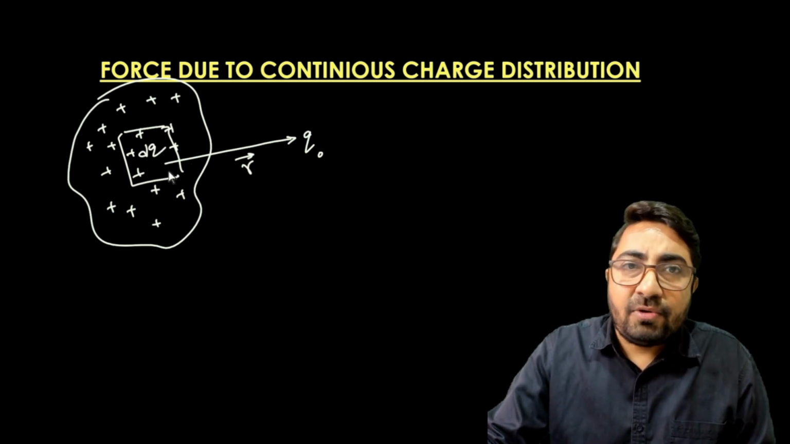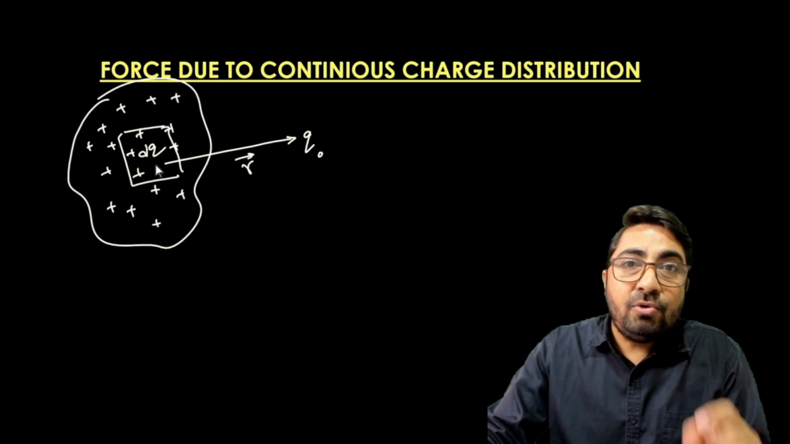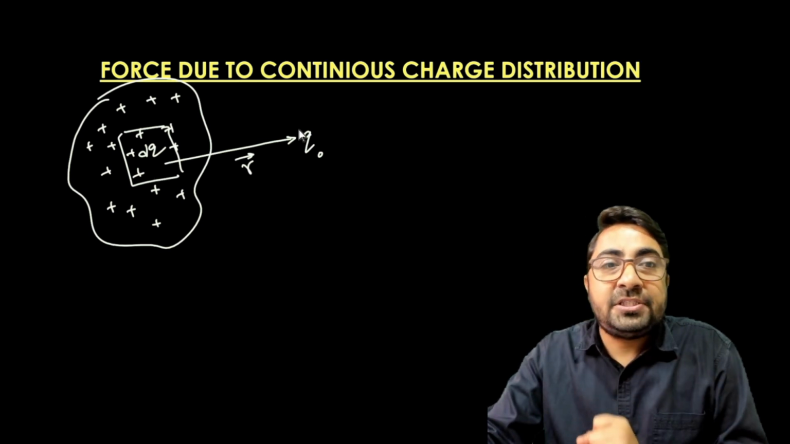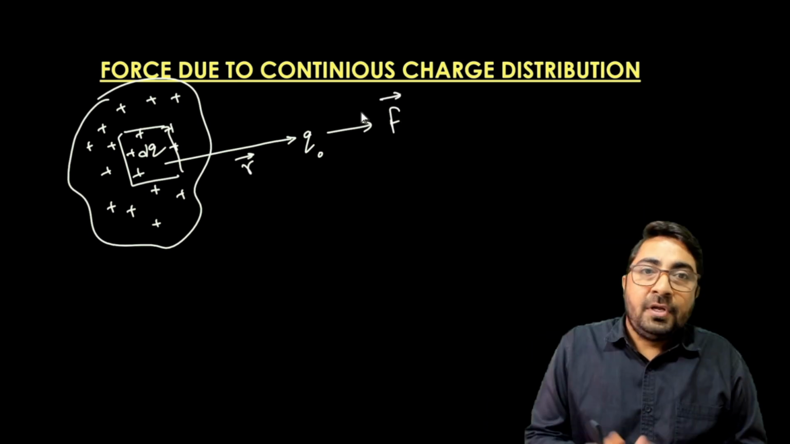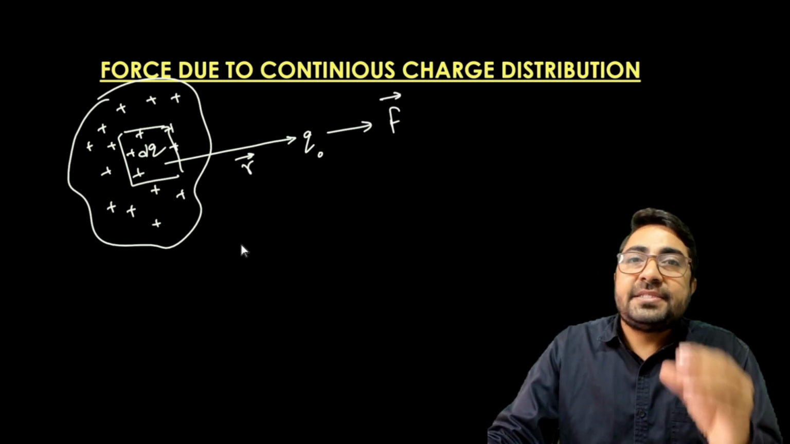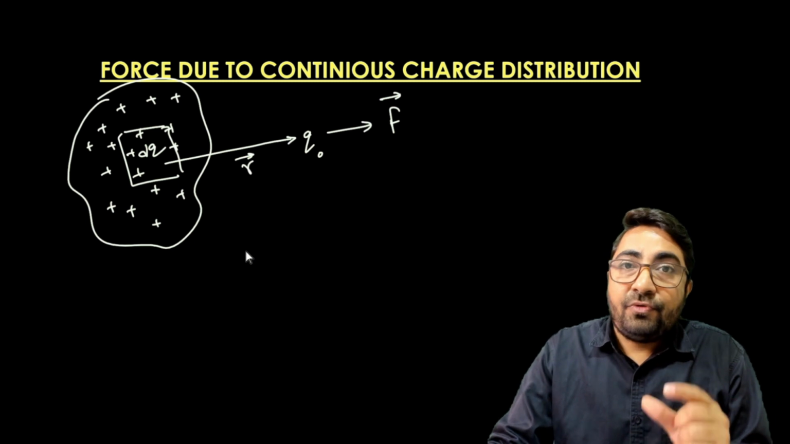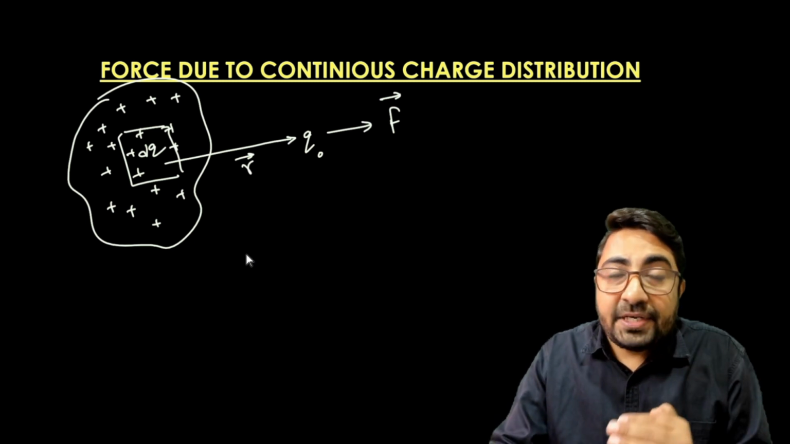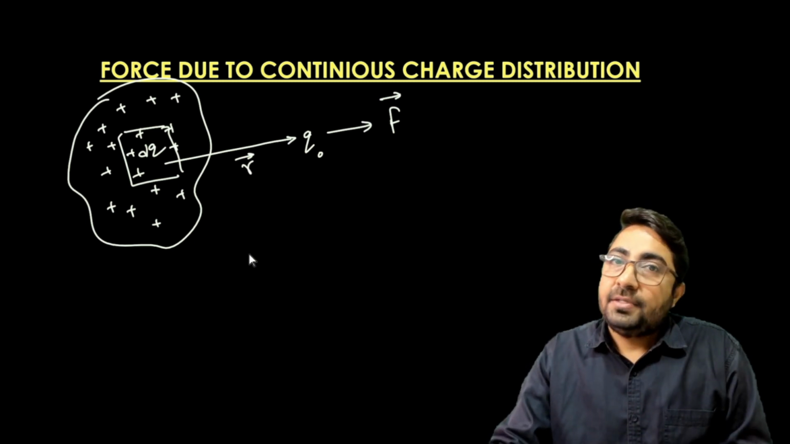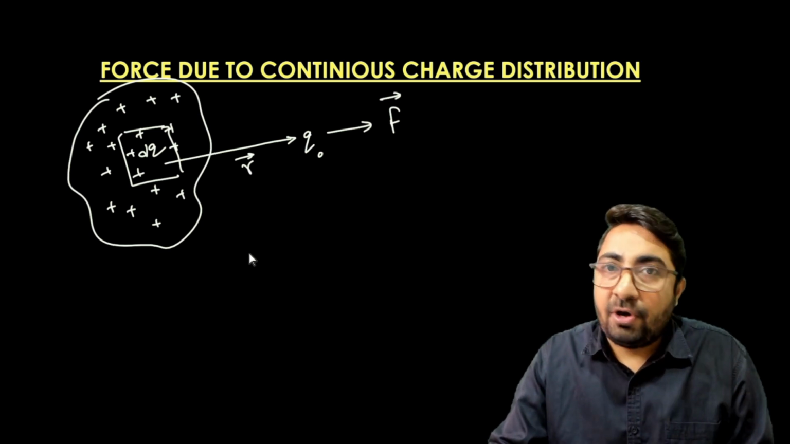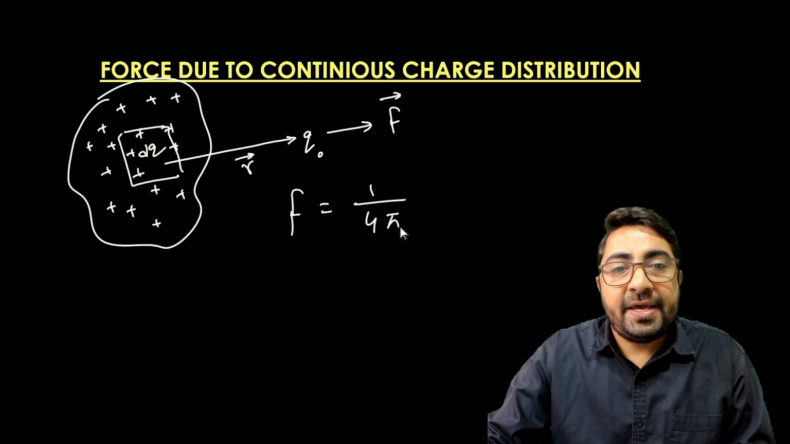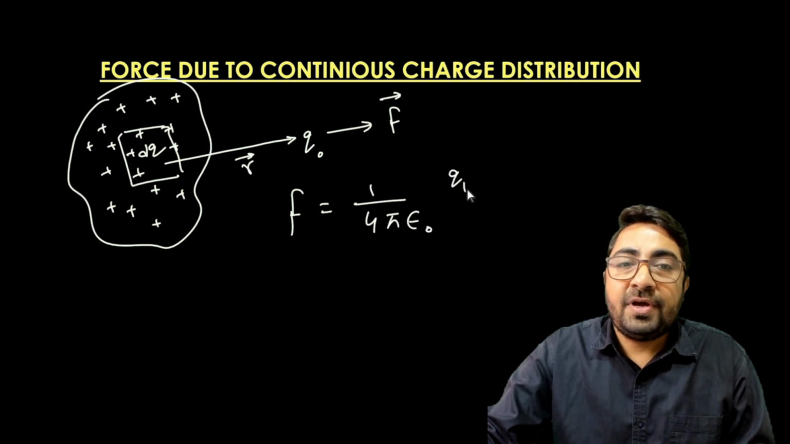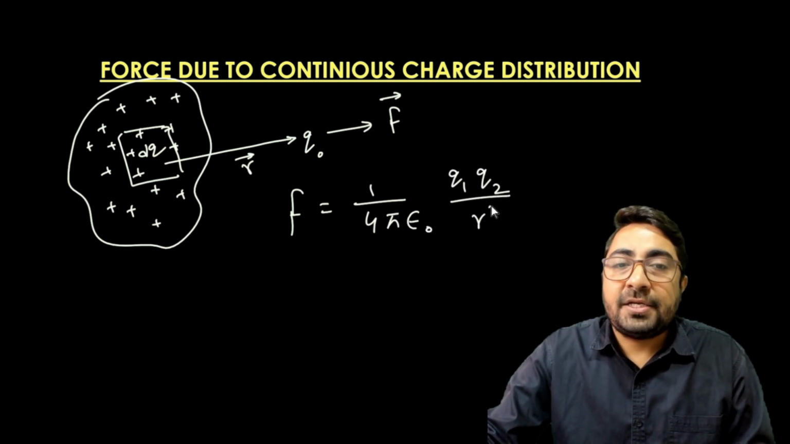So I have to calculate the force due to this dq charge on the charge q naught. Let's say this force is F. So what is the general formula for calculation of force? Obviously, we can calculate the force with the help of Coulomb's law. That is, F is equal to 1 upon 4 pi epsilon naught q1 q2 upon r square.